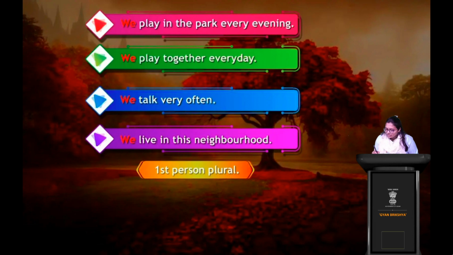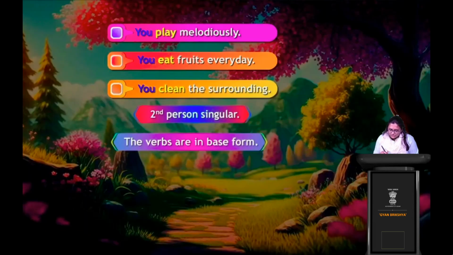So what are these sentences? Look at these sentences carefully. You play melodiously, you eat fruits, you clean the surroundings. So only you. So this is, what is it? This is second person singular, right? So this is second person singular. Clear to you? Again, as we know, all the verbs are in the base forms, right?